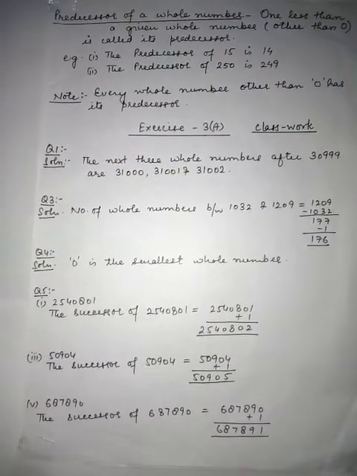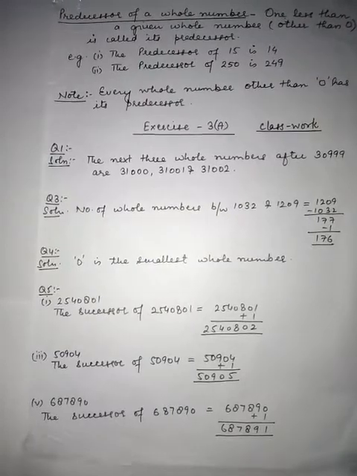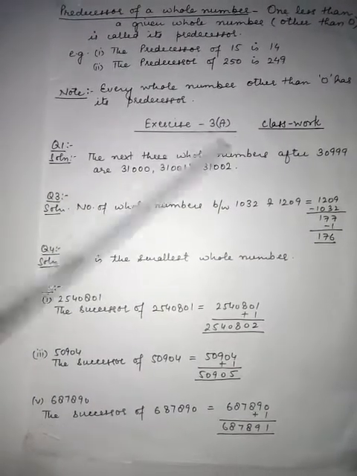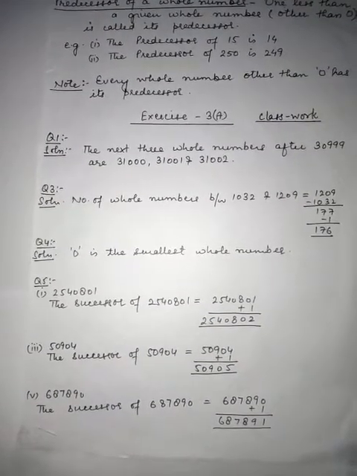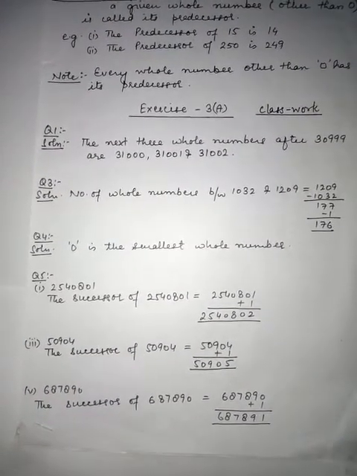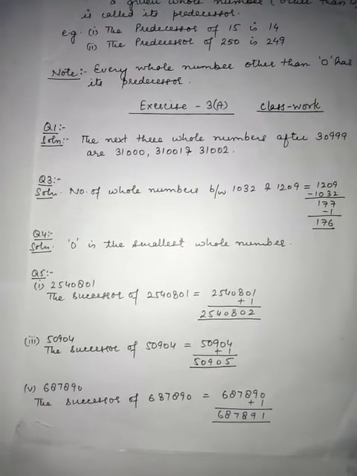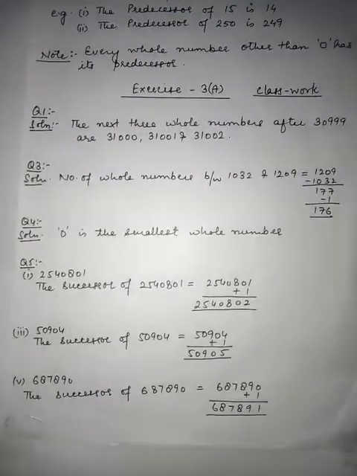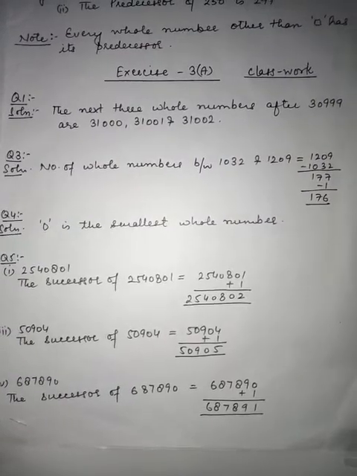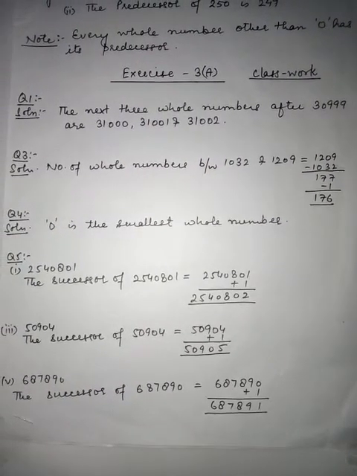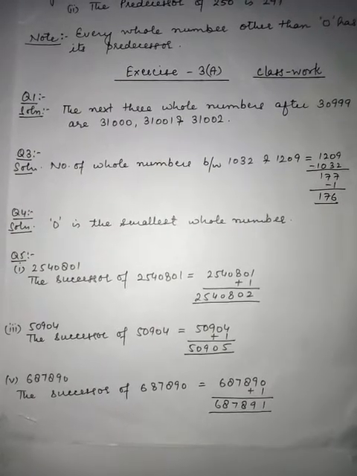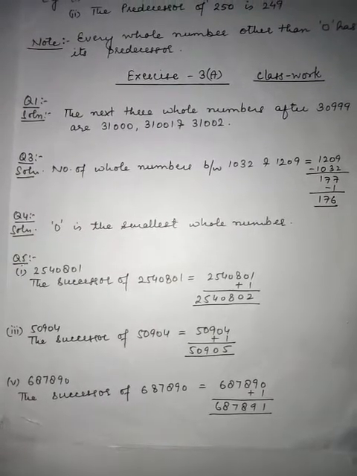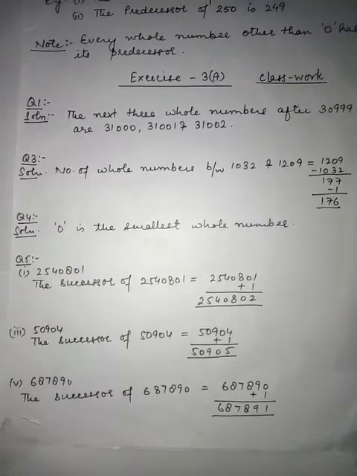Now students, we will start the exercise. The questions which I am solving here, you have to do in your copy as your classwork. So the first question of exercise 3 from your textbook is: write the next 3 whole numbers after 30999. We have to add 1 each time.